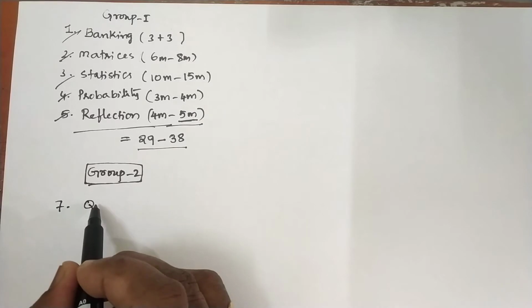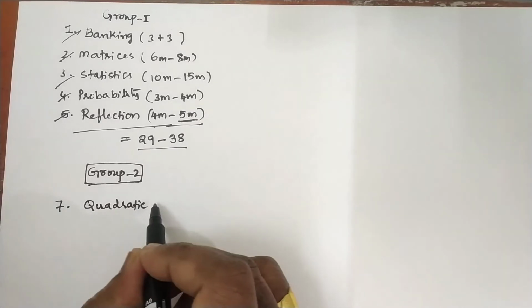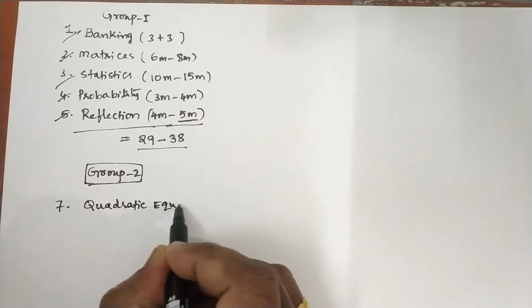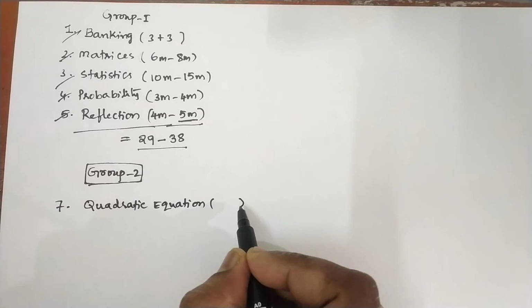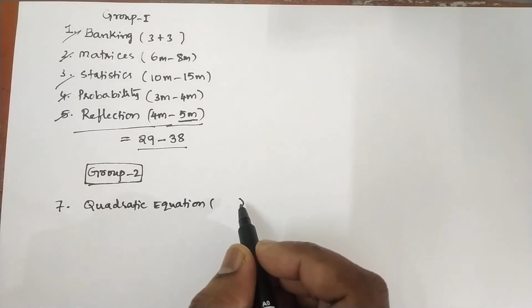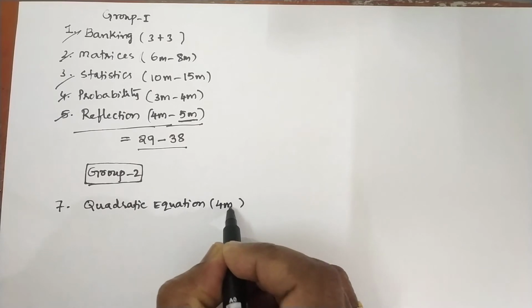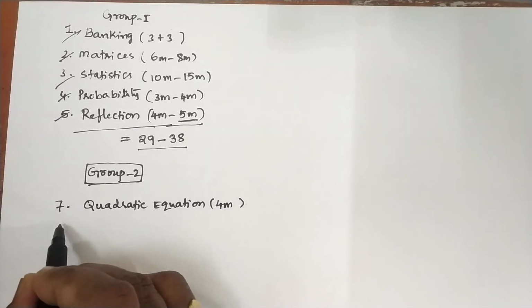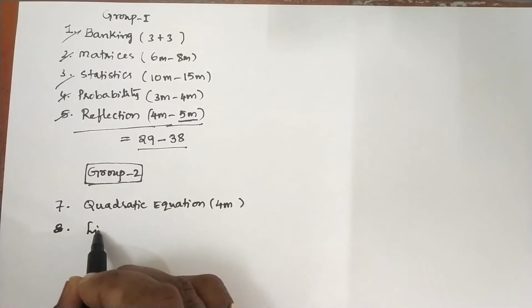quadratic equations. In quadratic equations also, without fail we can expect one question, to find the nature of roots and finding roots of a quadratic equation. So 4 marks sure. And the next chapter, 8th chapter, linear inequations.